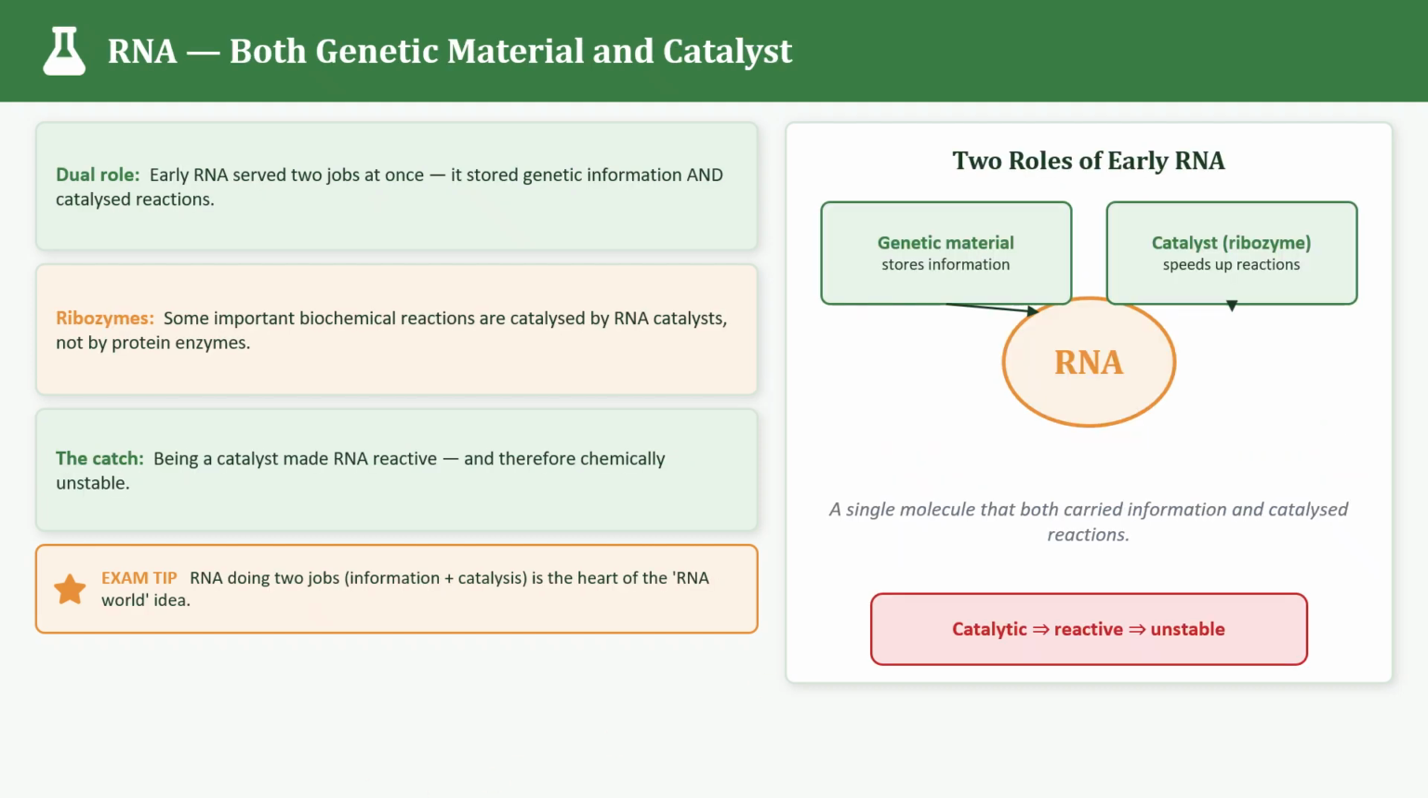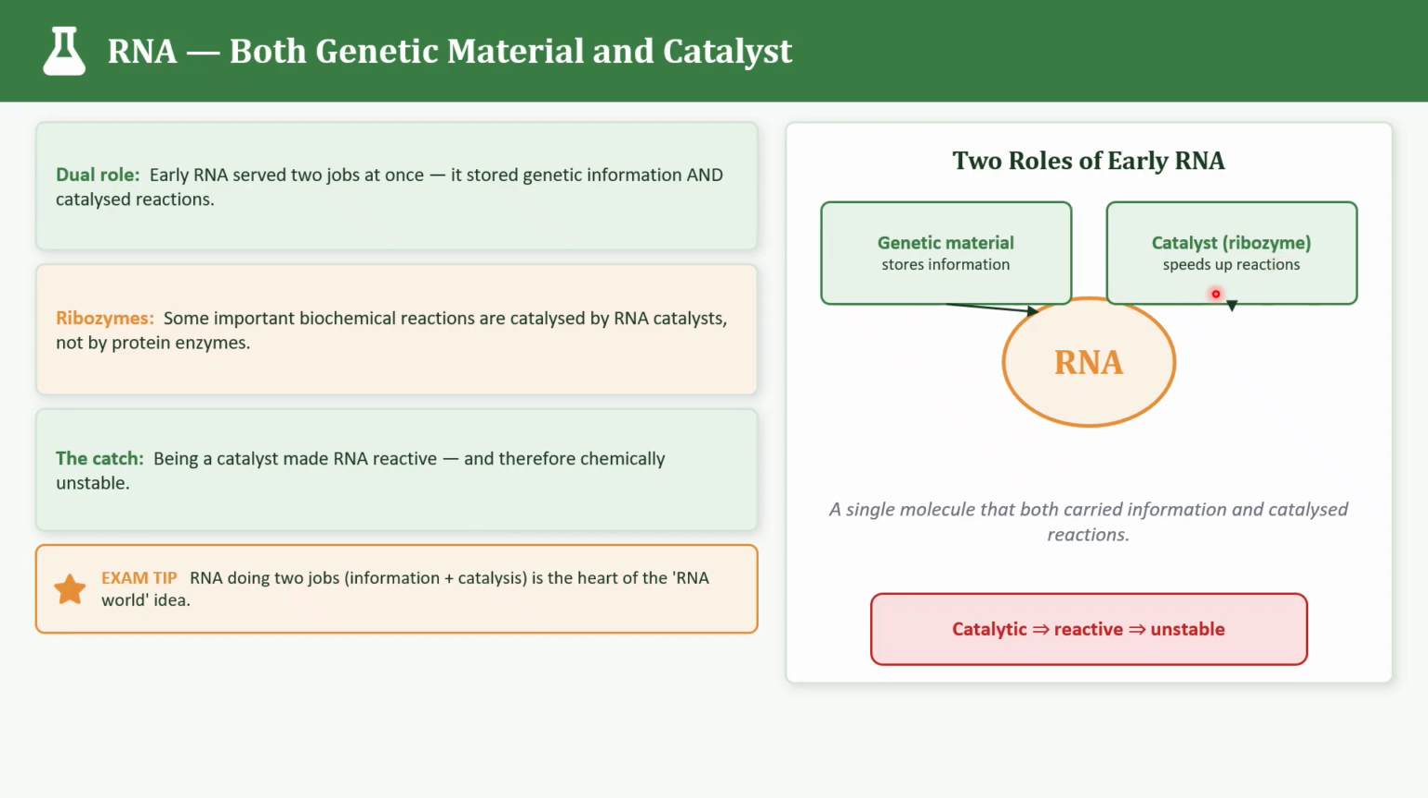RNA: both genetic material and catalyst. This is one of the most fascinating concepts in biology. Today, DNA stores information, that we know very well, right? And protein acts as enzymes. But during the earliest stages of life, RNA performed both functions simultaneously. The first function was genetic material. RNA stored hereditary information like DNA does today. RNA carried the instructions needed to produce future generations. So this RNA acted as the genetic material.